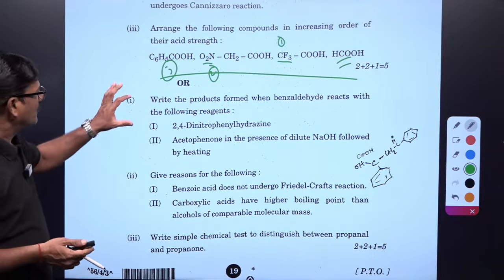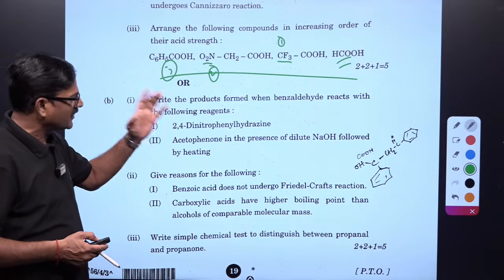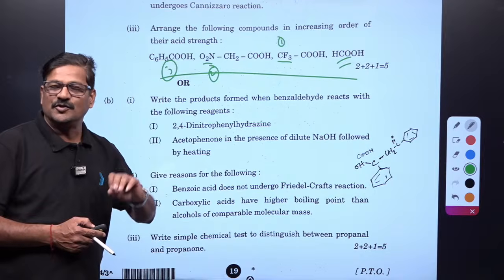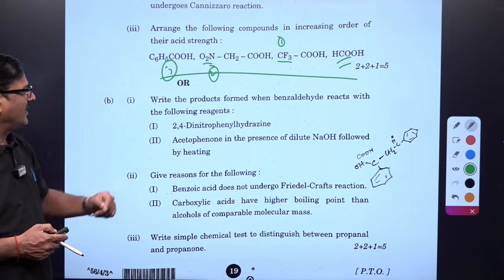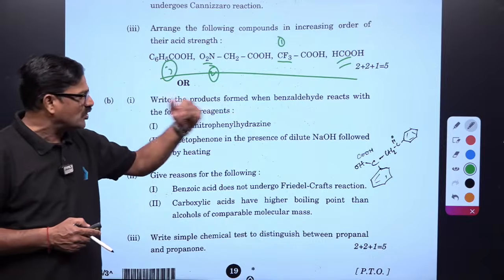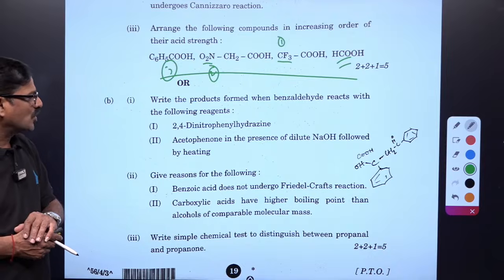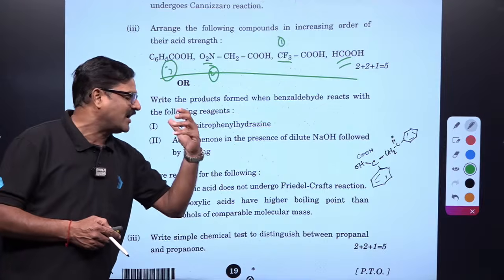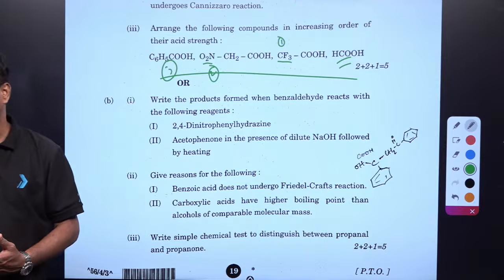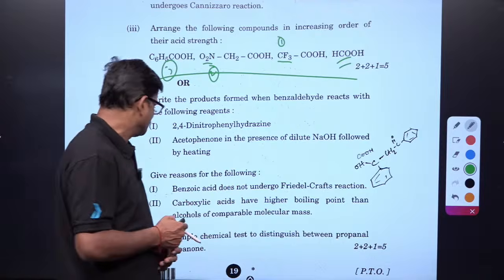And also write the product formed when benzaldehyde reacts with 2,4-dinitrophenylhydrazine. Nucleophilic addition reaction, 2,4-DNP. Acetophenone in the presence of dilute sodium hydroxide with heating is going to be aldol condensation.